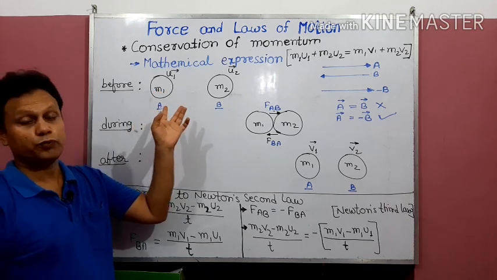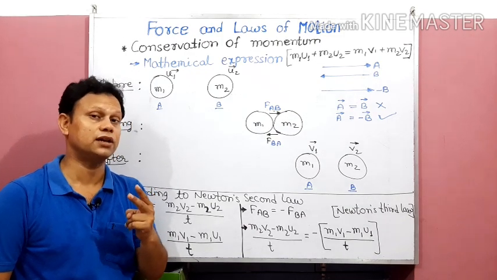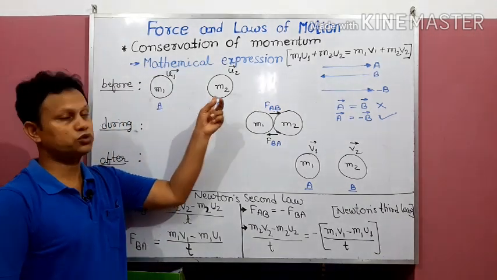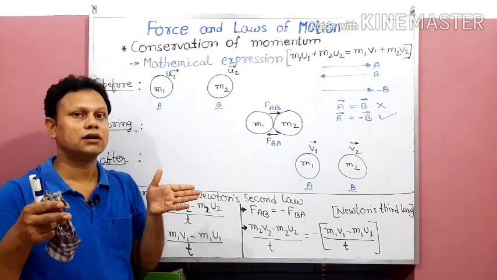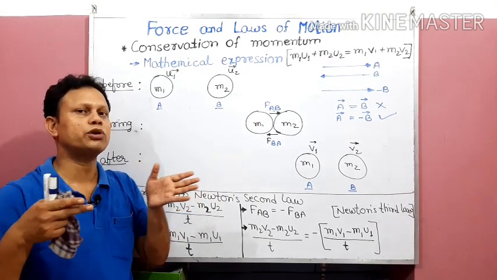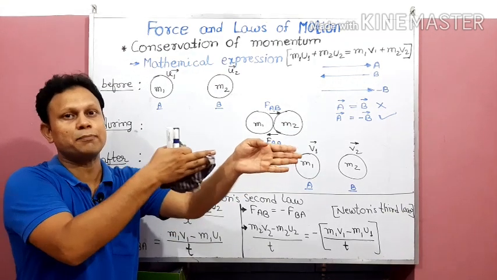Now for getting a collision, two conditions are essentially needed here. First, they should be in the same line. They should not be on different tracks, because if they are on different tracks, they are going to overtake each other. We have to give a collision, so they have to be on the same path.